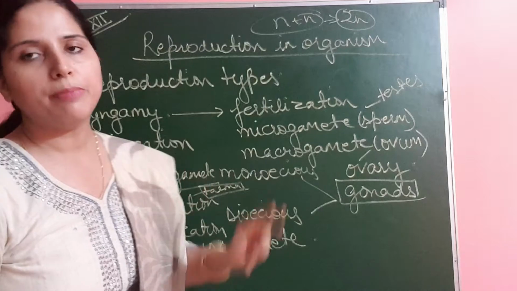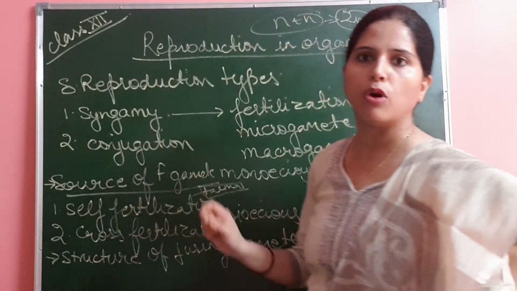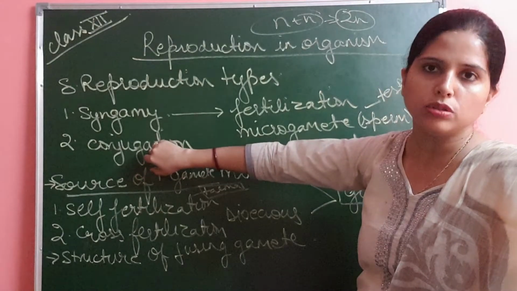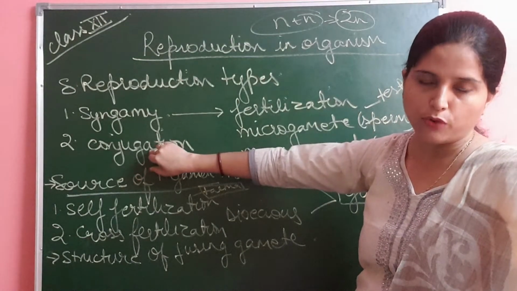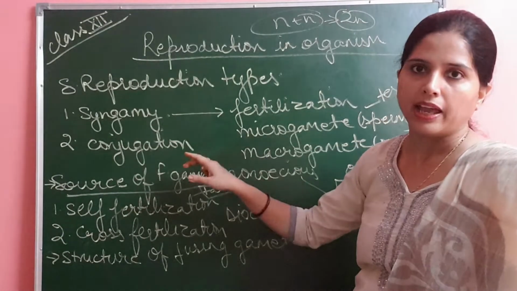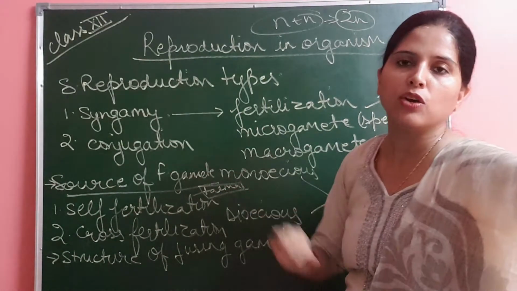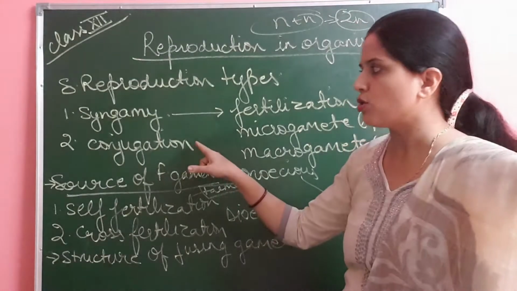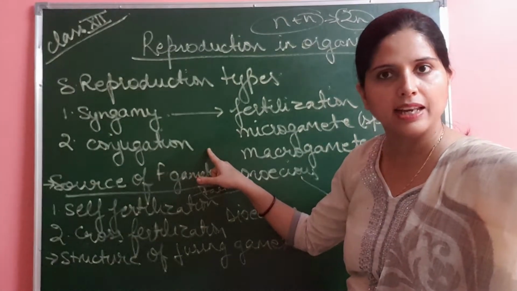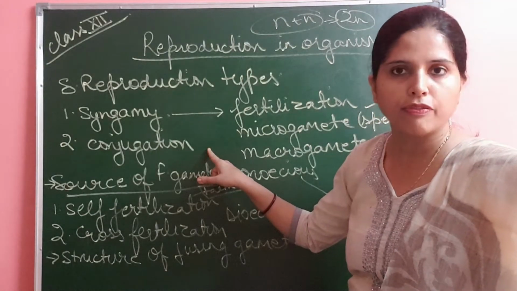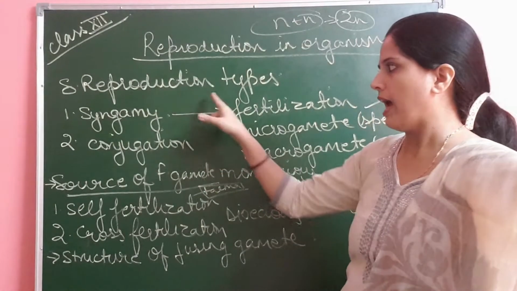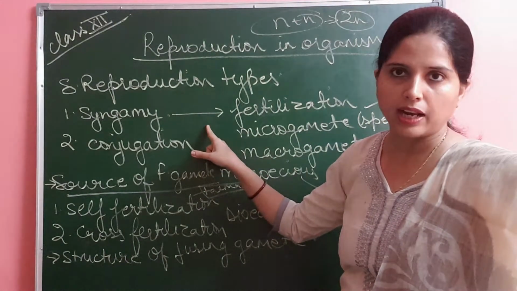Conjugation is seen in bacteria, that is in the kingdom Monera. In kingdom Monera, two bacteria of different strains form a conjugation tube, and genetic recombination occurs. This is not in your syllabus of class 12, as we have studied conjugation in class 11, a type of genetic recombination in kingdom Monera. So we have to study syngamy, fertilization.